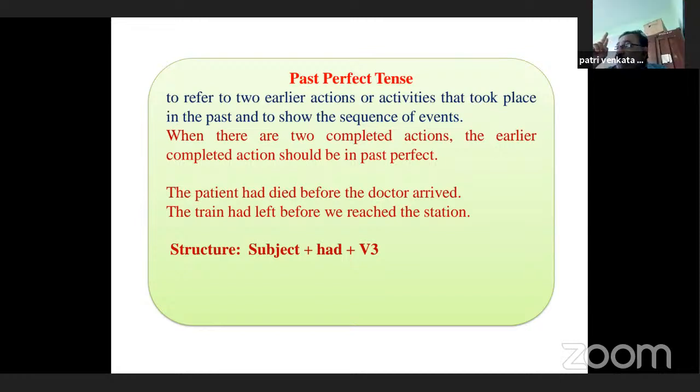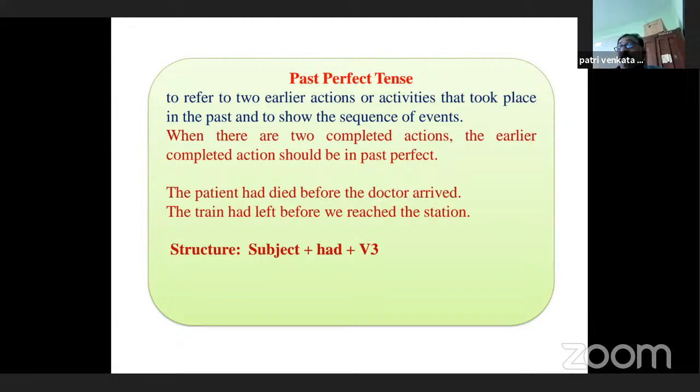When there are two completed actions, if you want to give the sequence or the order of the events, or if you want to talk about the action that had taken place first or earlier, a sequence of events means which action took place first and which action took place next. If you want to give the sequence, in such a case, we use the past perfect tense for the earlier completed action.